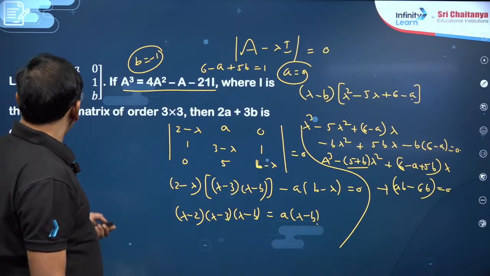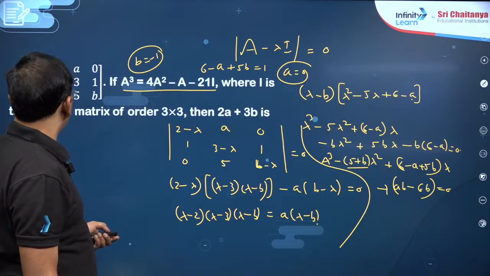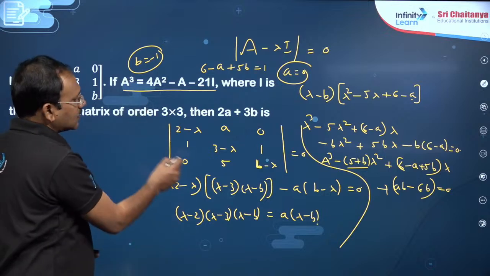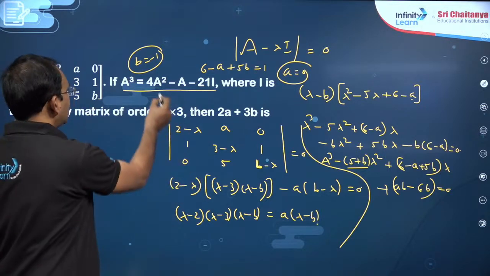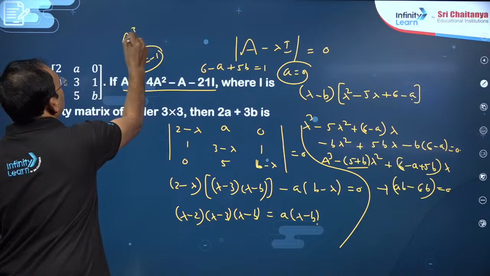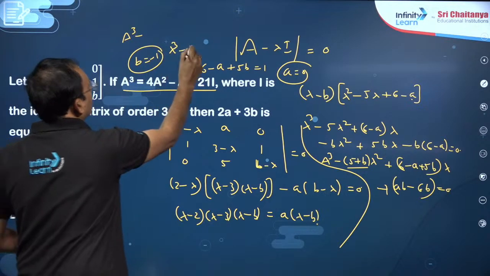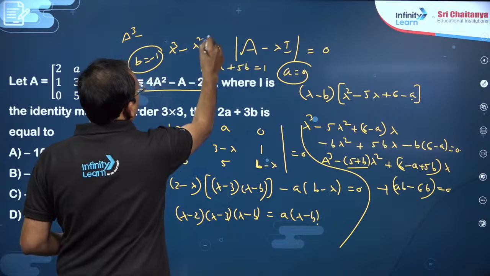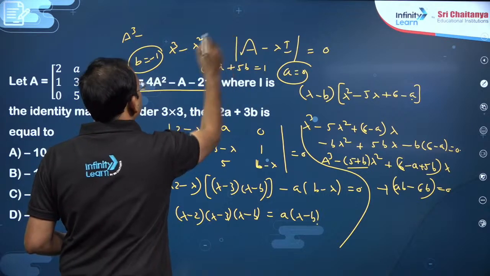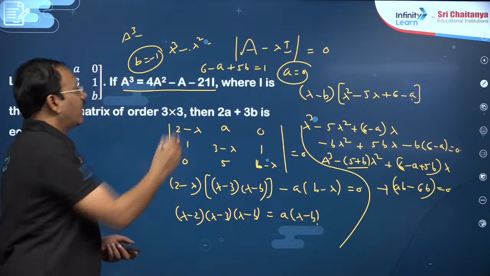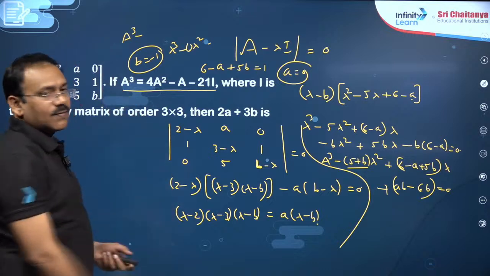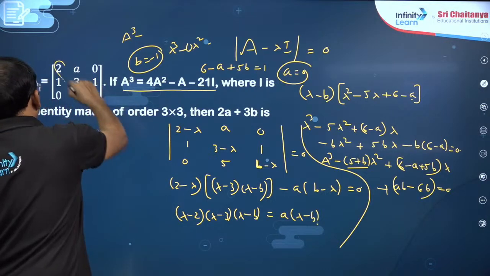So moreover, you can also say in a characteristic equation, generally my dear friends, if it is lambda cube minus some lambda square term, lambda term, constant term, this lambda square coefficient is nothing but the trace of the matrix, that is going to be 2 plus 3 plus b.